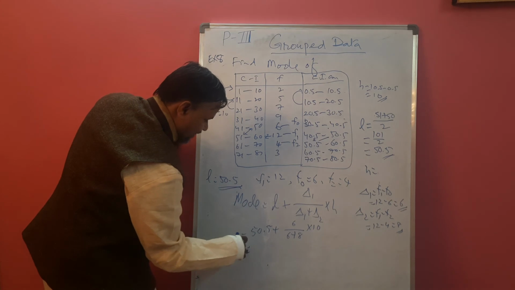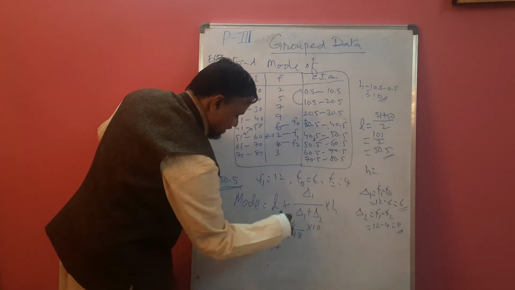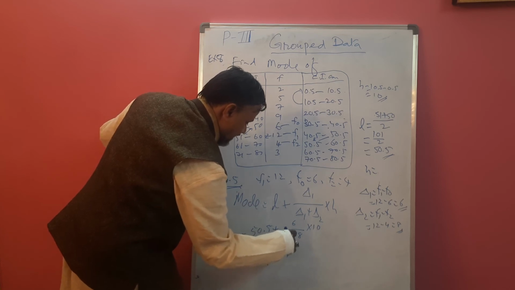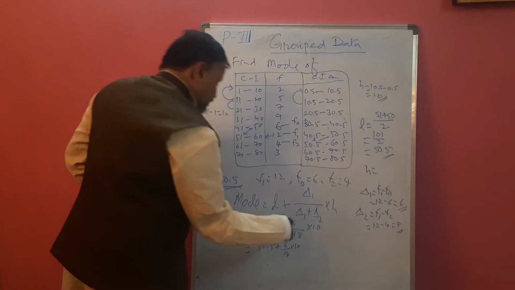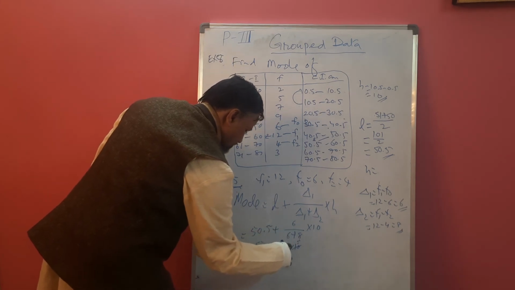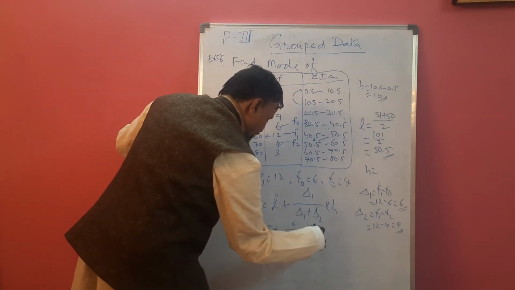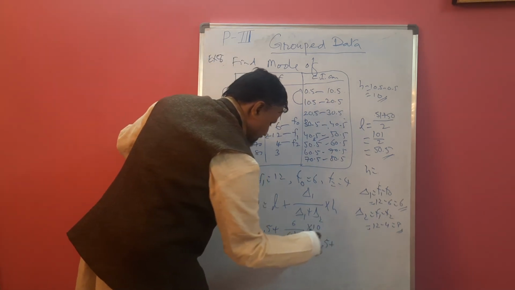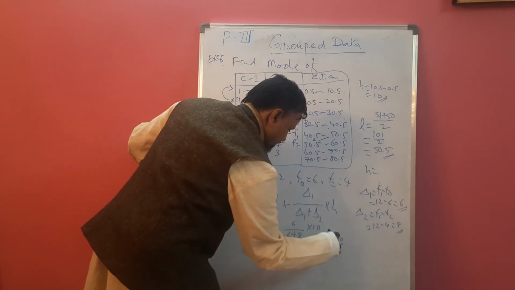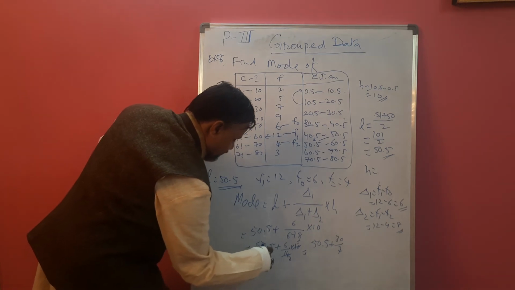So right here 50.5 plus 6 by 14 into 10. 2 5s are 10, 2 7s are 14. Again we can write 50.5 plus 5 6s are 30 by 7. Now divide this, add it, you will get the answer.